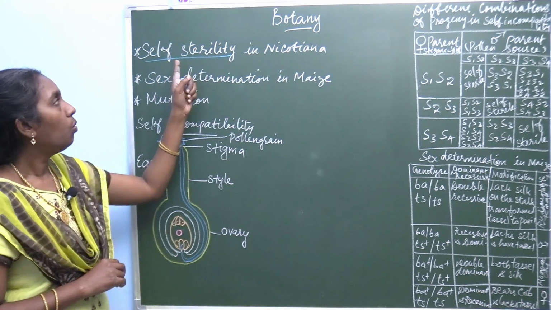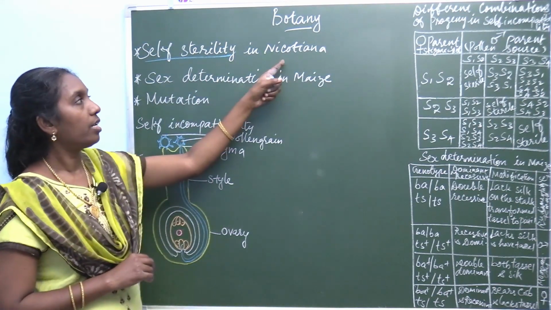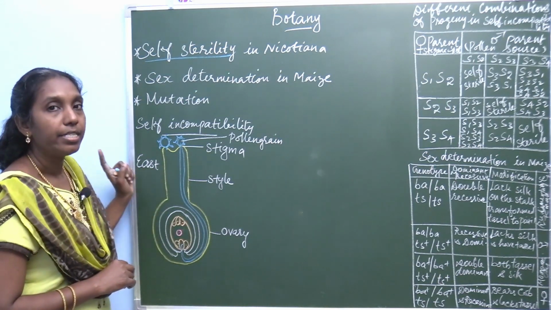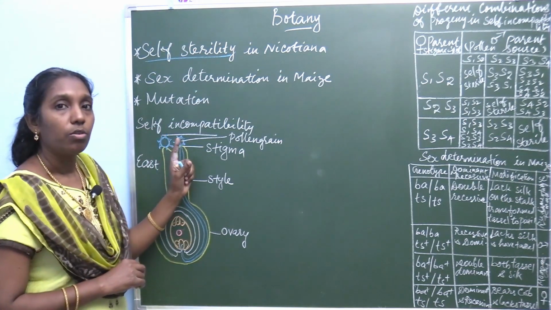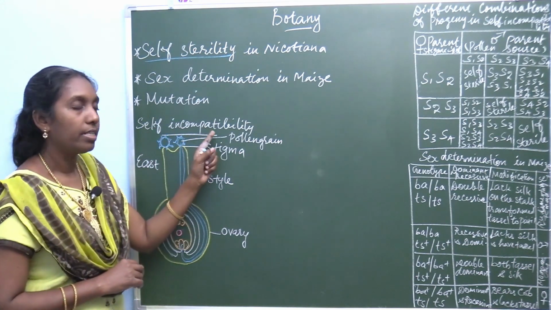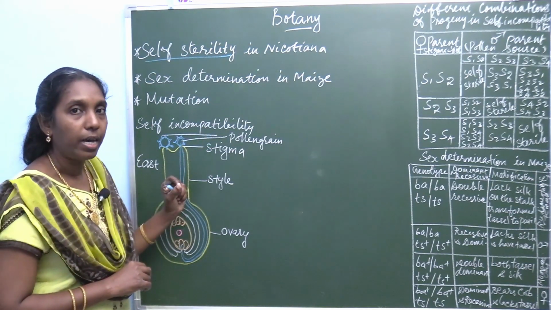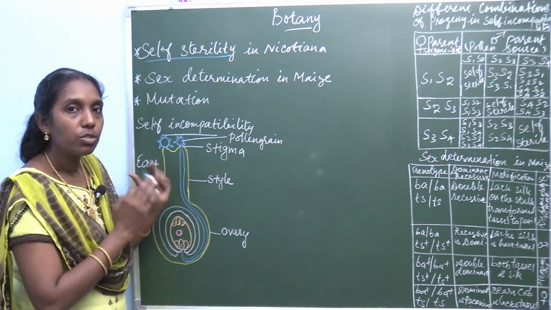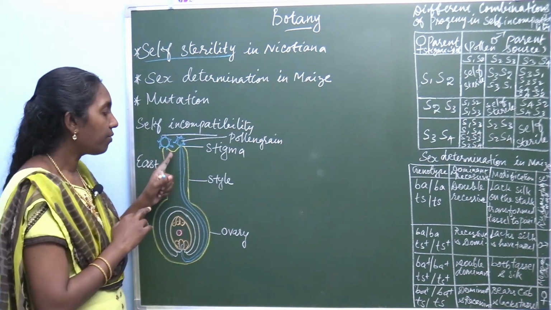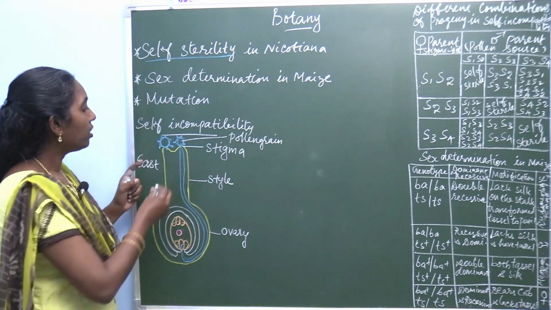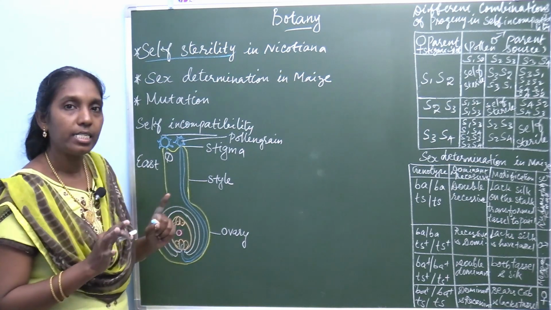One word question: who discovered or explained self-sterility in Nicotiana in the year 1925? East. So, first you write the definition. What is self-incompatibility or self-sterility? The pollen grain in a plant does not germinate on the stigmatic surface of its own plant. When the pollen grain does not germinate, it is called self-incompatibility.